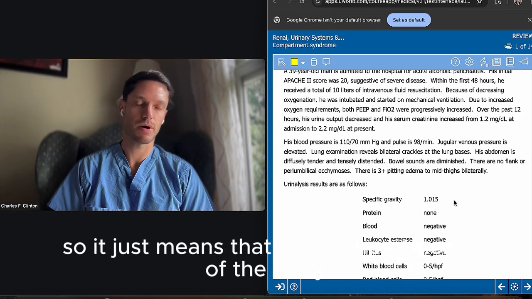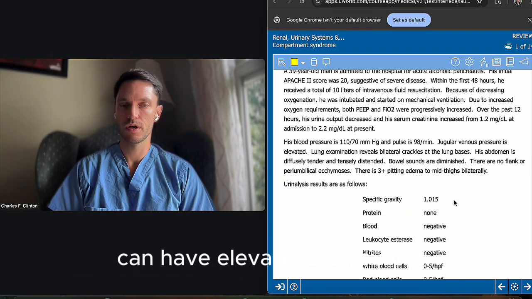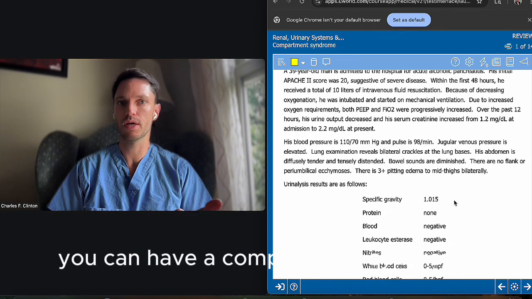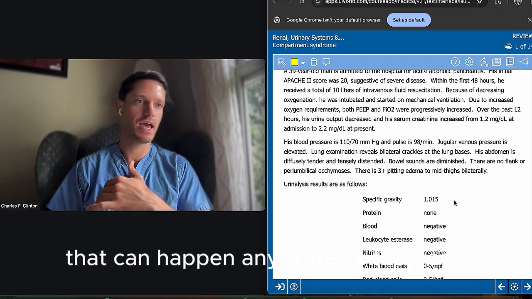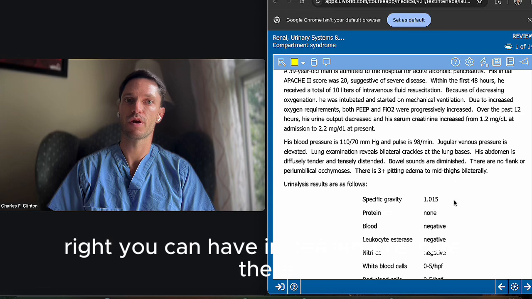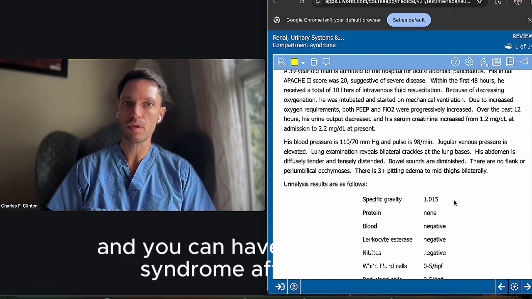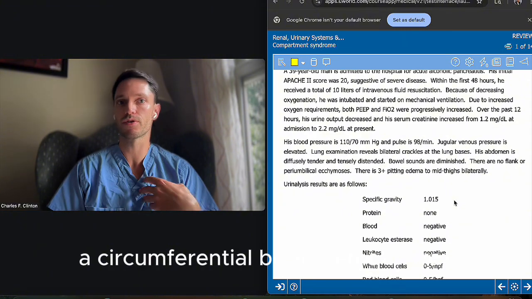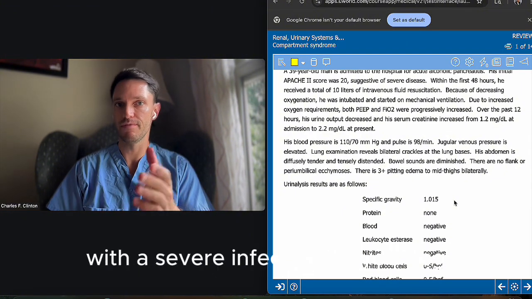So it just means that any compartment of the body can have elevated pressures. So of course, each of our compartments in our body has a normal pressure. When you exceed that pressure, you can have a compartment syndrome. That can happen any place in the body. You can have sort of a compartment syndrome in the eye, right? You can have increased pressure there, generating problems. You can have compartment syndrome after a burn, a circumferential burn on the thorax. Can have compartment syndrome with a severe infection on your leg.